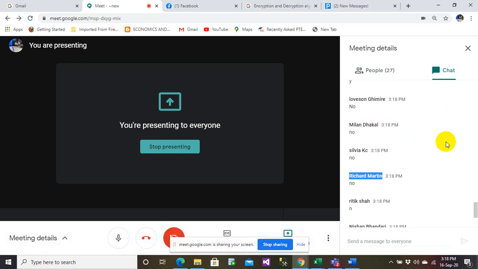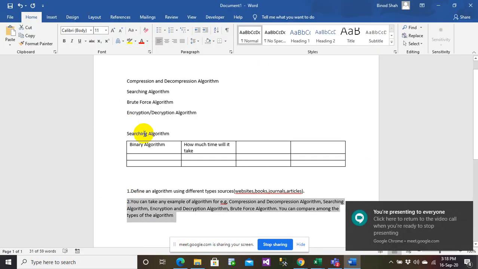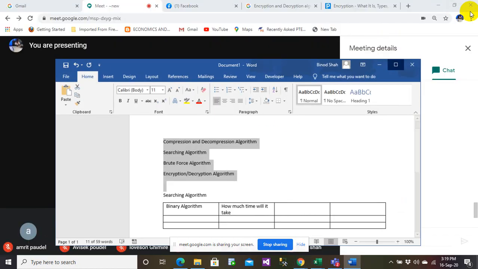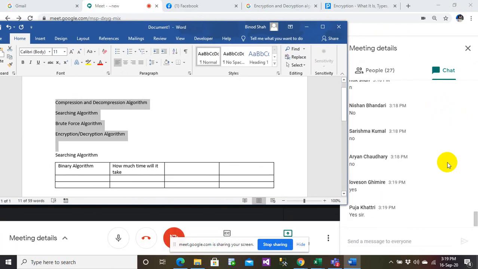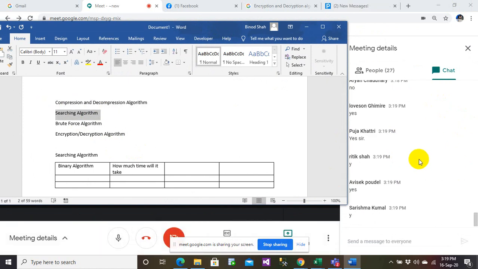Okay, so still many of you are confused here. So let us see this again. Again, I am telling you, for example, there are many algorithms. Do you agree there are many algorithms? So just write yes. Can you choose any one algorithm? You are free to choose any algorithm.